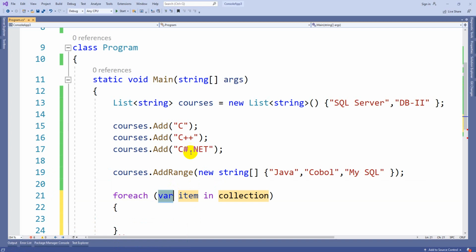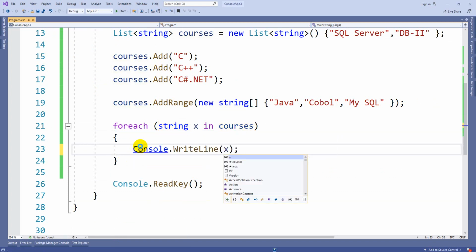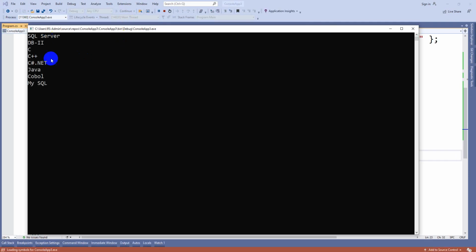Now coming to the foreach, you can print the values by using the foreach. Here you can use either var or the data type, because the list is tied to one data type. So var x in courses, and every time you can print it on the screen. If I execute, it is going to be like this.